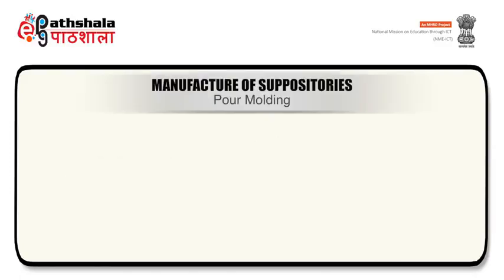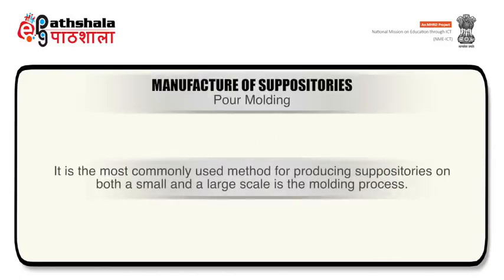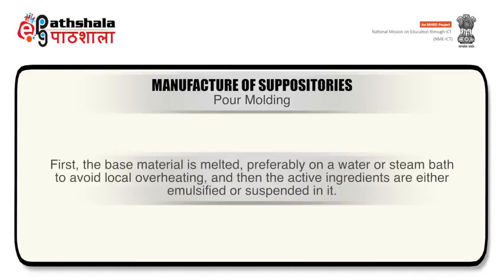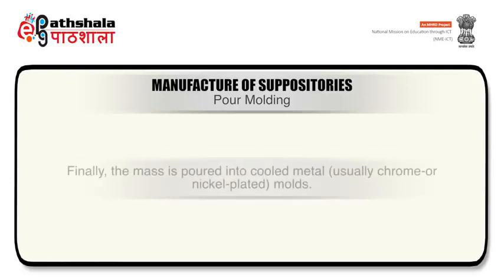The third method is pour molding. It is the most commonly used method for producing suppositories on both a small and a large scale. First, the base material is melted, preferably on a water or steam bath to avoid local overheating. And then the active ingredients are either emulsified or suspended in it. Finally, the mass is poured into cooled metal molds.